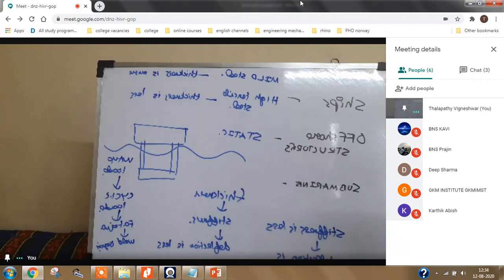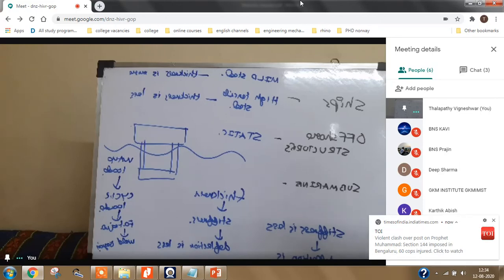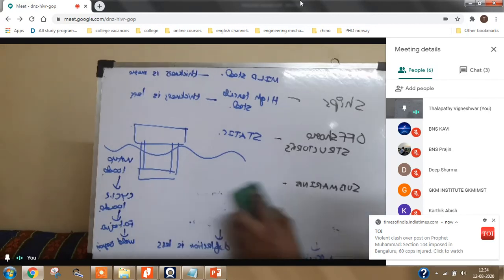Coming to the submarines, they are deeply submerged. If you take before 60-70 years, submarines could dive up to 100 meters. Now submarines can dive up to 300-400 meters, and submarine is more prone to the pressure load.